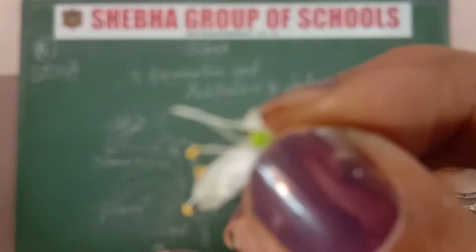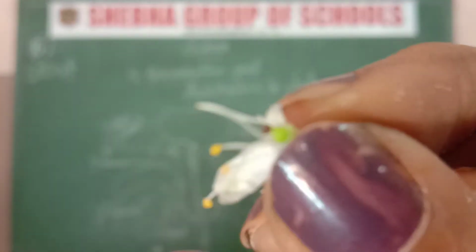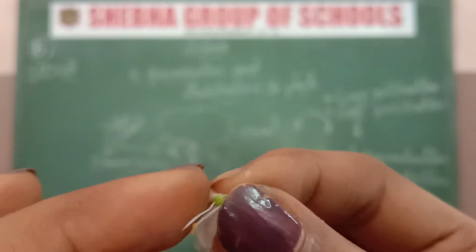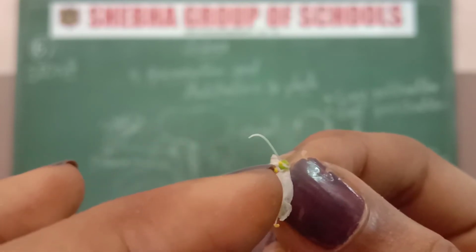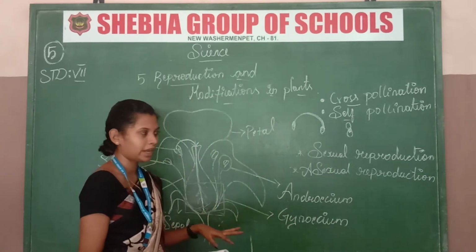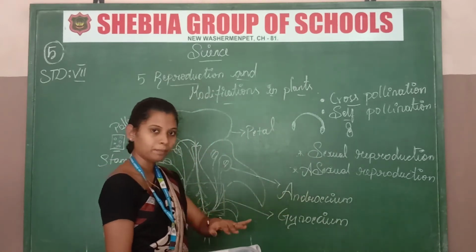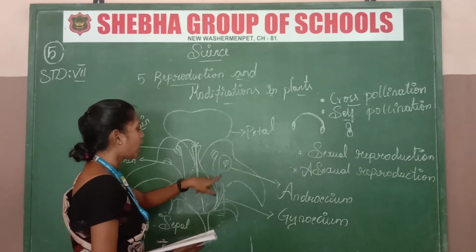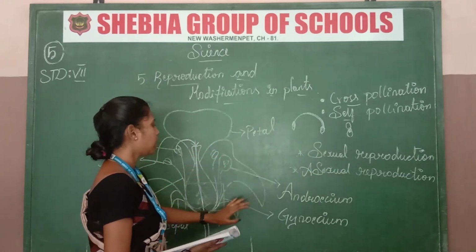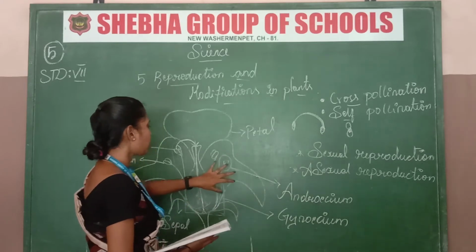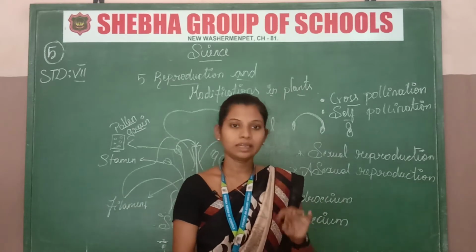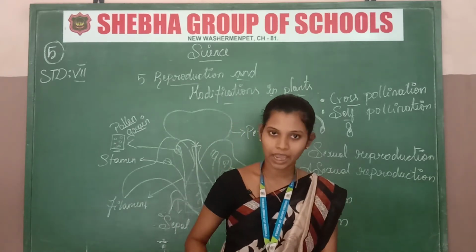Just observe this. This is the gynoecium part, the green color, and the yellow color is the androecium part. This is the self pollination which I explained now. Cross pollination is the same, but the androecium part will be joined together with another flower. That is cross pollination. Self pollination will occur by itself, but cross pollination occurs by some insect or wind. These are the helping agents for occurring the pollinations.